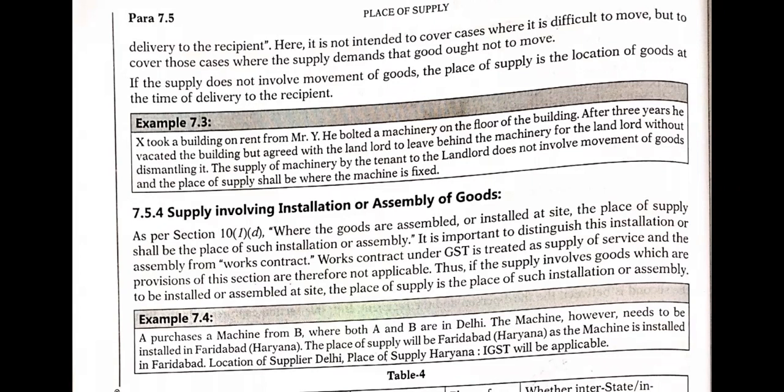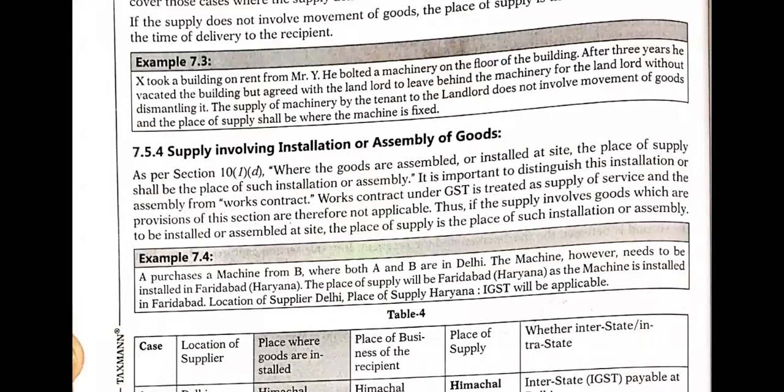So if the supply does not involve movement of goods, the place of supply is the location of the goods. Wherever that particular warehouse or godown is, that becomes the place of supply. Now, supply involving installation or assembly of goods, right? Sometimes the goods are assembled or installed at a site. The place of supply shall be the place of such installation or assembly. So here it is not the movement, not the third party's instruction, but wherever you are installing or assembling the goods, that particular place is called the place of supply.